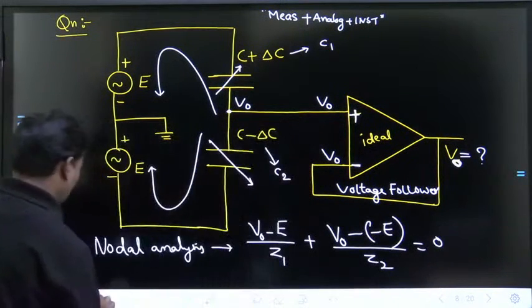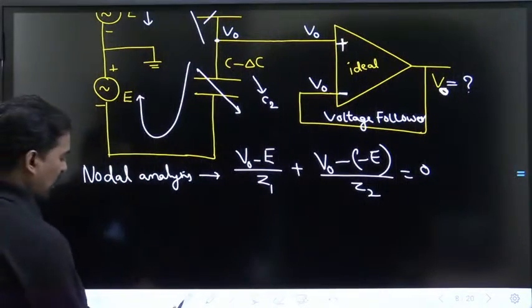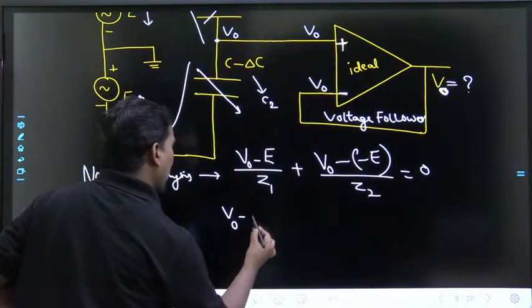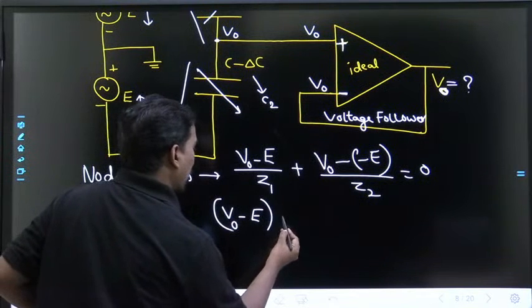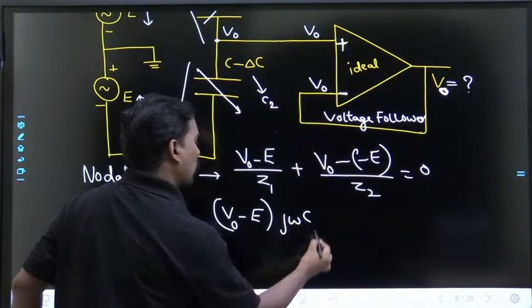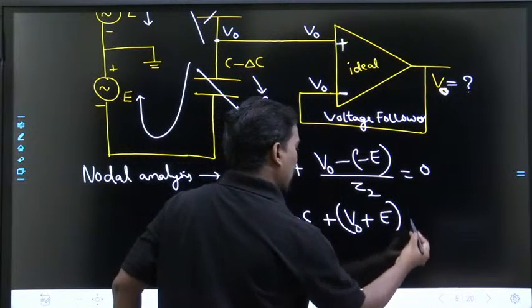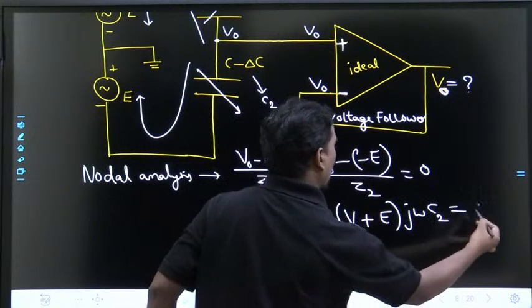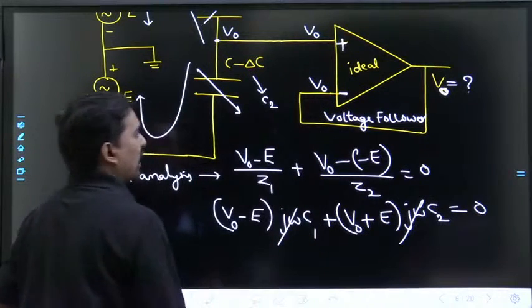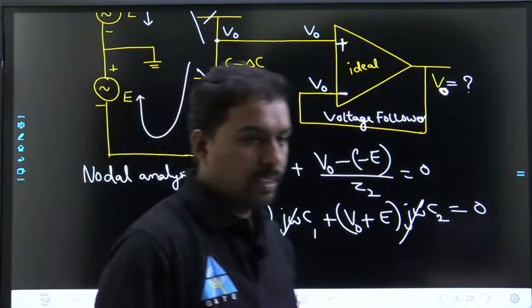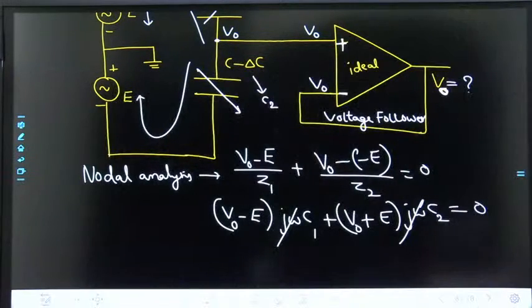Rahul, maybe it is repeated, but tell me the answer. V naught minus E, Z1 means 1 by j omega C1, so it goes to j omega C1 times (V naught plus E) j omega C2, and j omega gets cancelled. Yes or not?